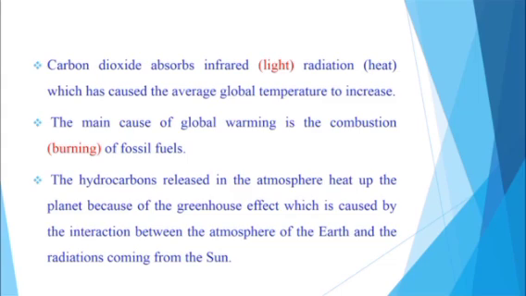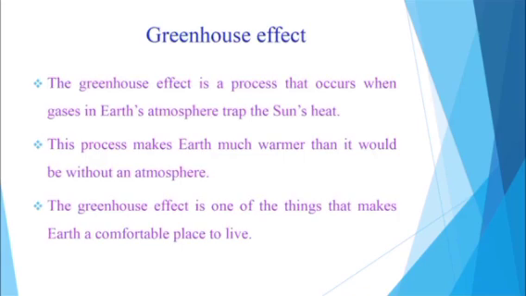The hydrocarbons released in the atmosphere heat up the planet because of the greenhouse effect, which is caused by the interaction between the atmosphere of the earth and the radiations coming from the sun. Next, we are going to learn about greenhouse effect.